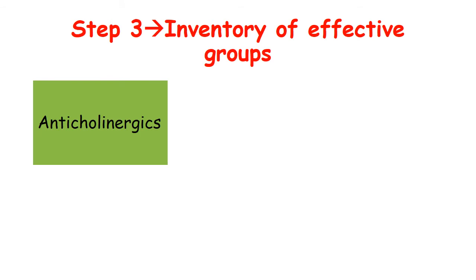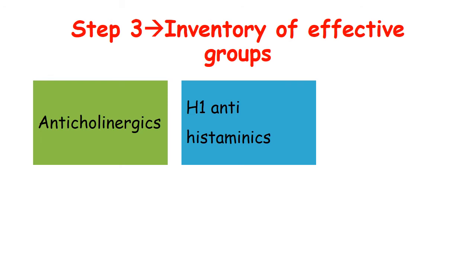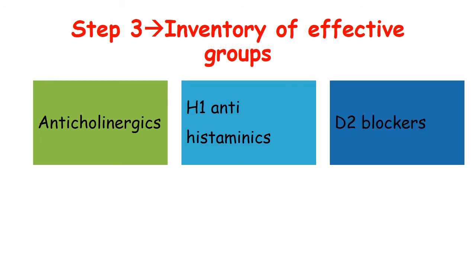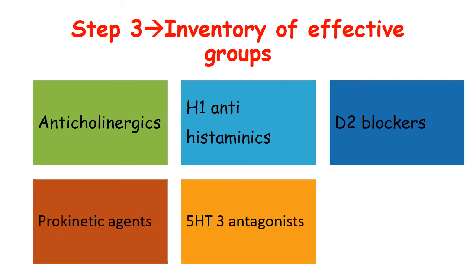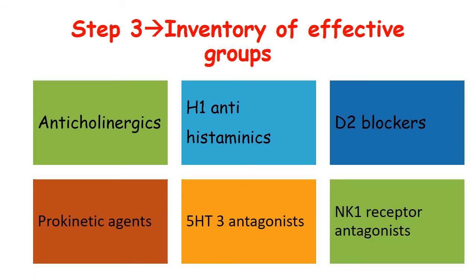So with this we move to Step 3, which is making an inventory of effective groups. Which are the groups of anti-emetics that are available to us? These are anticholinergics like hyoscine and dicyclomine. There are H1 antihistaminics like promethazine. There are D2 blockers like chlorpromazine. We have prokinetic agents like metoclopramide. We have 5-HT3 antagonists like ondansetron and granisetron. We have NK1 receptor antagonists, that is aprepitant. Now, if we take into consideration in which condition the particular group of drugs is effective, we will be able to reach our P-drug.